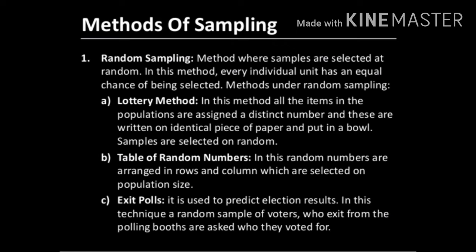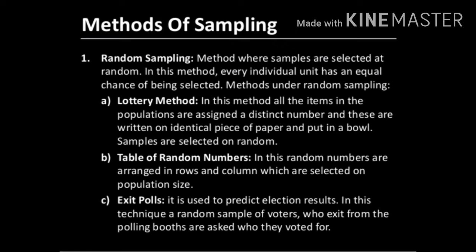The samples are selected on a random basis. We usually do this in classrooms too. We shuffle the papers with the names of students and select for asking questions or for a few tasks. That is called lottery method.